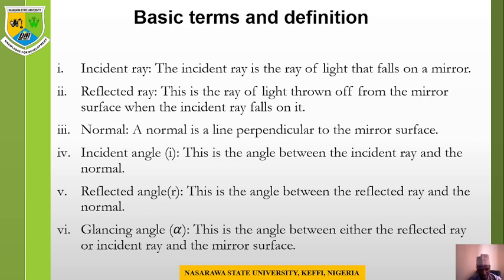Then we have the glancing angle. The glancing angle is the angle between either the reflected ray or the incident ray and the mirror surface. So here, if this is the plane mirror and this is the reflected ray, the angle between the reflected ray and the mirror surface is what we refer to as the glancing angle.